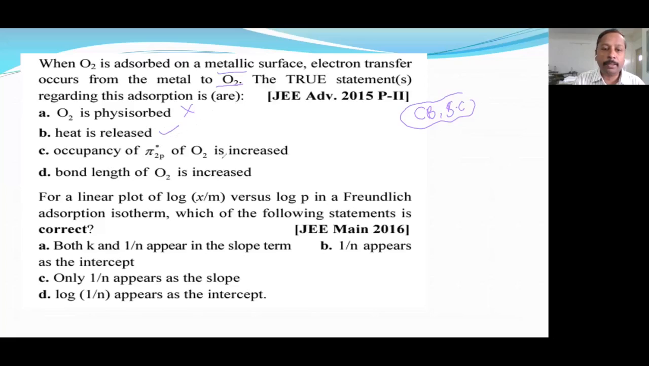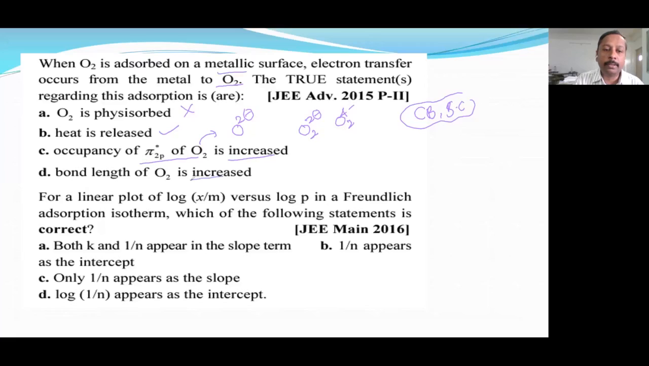Now, occupancy of pi star increased. Okay. Actually, once it is converting to O2, oxygen is receiving the electron. This will convert as a O2 negative or O2 2 negative. That depends on the peroxide. If it is there, O2 2 negative. If it is simple oxide, O2 4 negative. So electrons are adding. Therefore, obviously, occupancy will be increased.